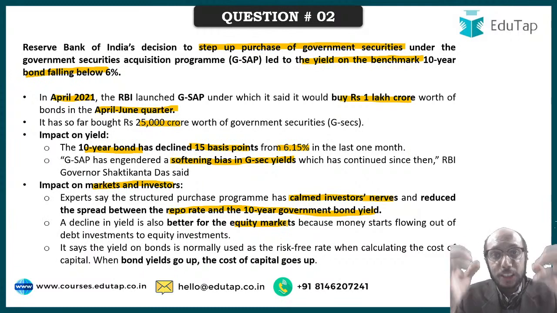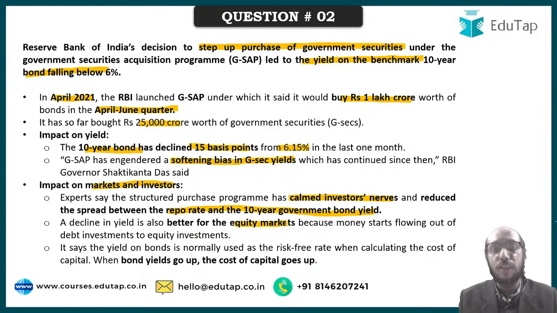The moment RBI started to pull the yield down, automatically that means that the returns investors will earn will be lesser. And therefore, those investors who were earlier willing to invest a lot of money into the debt market may probably invest a lot of money into the equity market.